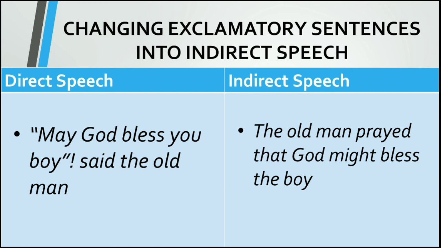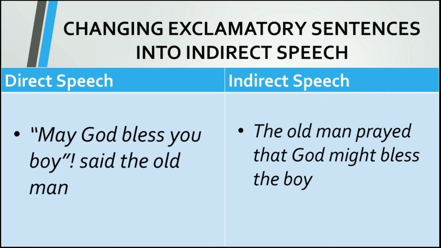Okay, that was a change. That was an exclamatory sentence: may God bless you, boy, said the old man. The old man prayed that God might bless the boy. So, we used prayed that before the indirect statement, and may has changed to might.